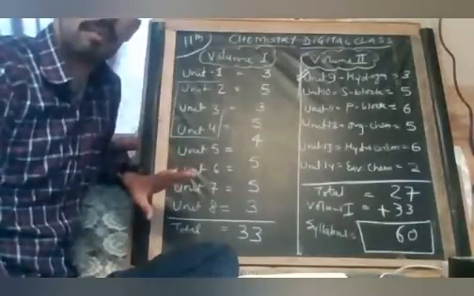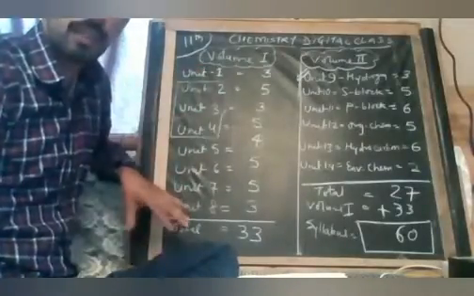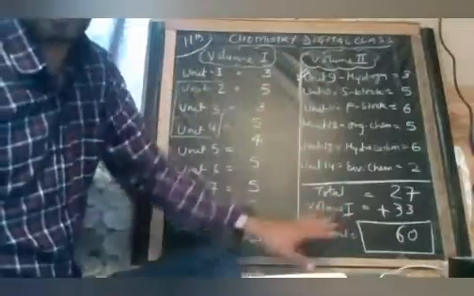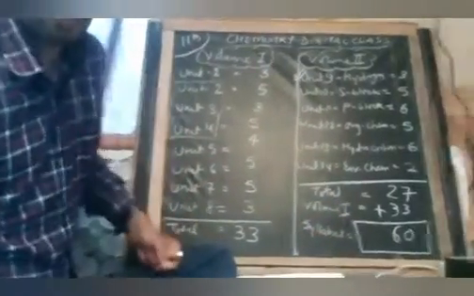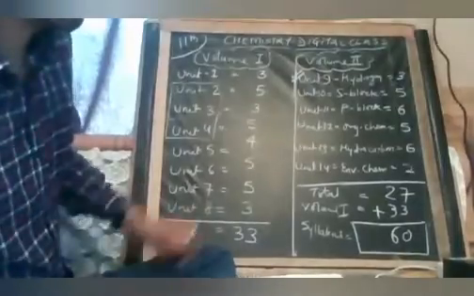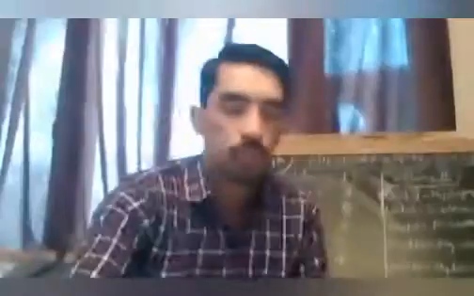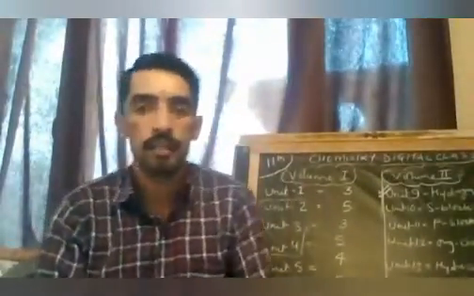Then in November we will do revision once, and in December again. At the end of November I think your exam is there again. Take a screenshot of this, although I will also send a picture in your group. Volume 1 will carry 33 marks, volume 2 carries 27 marks, total 60 marks theory.